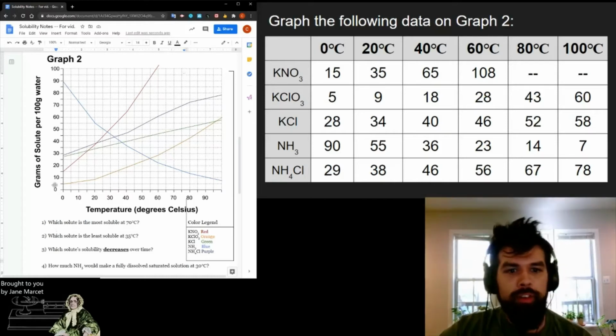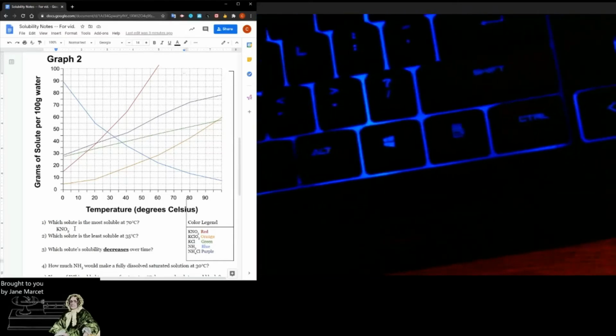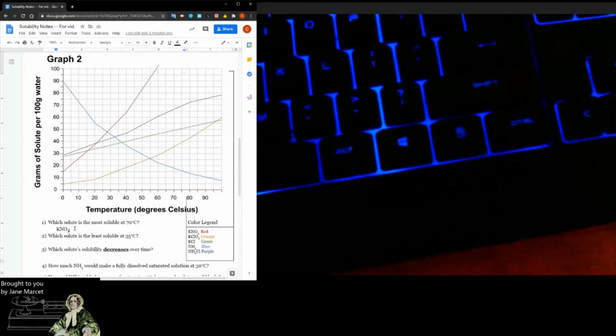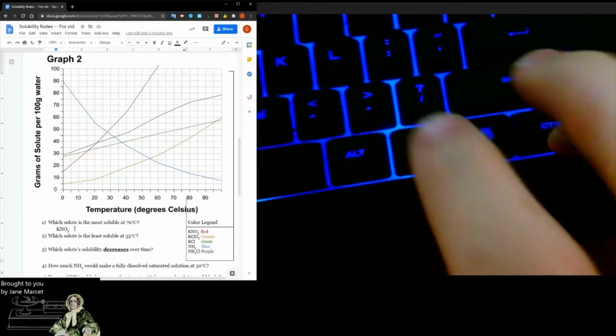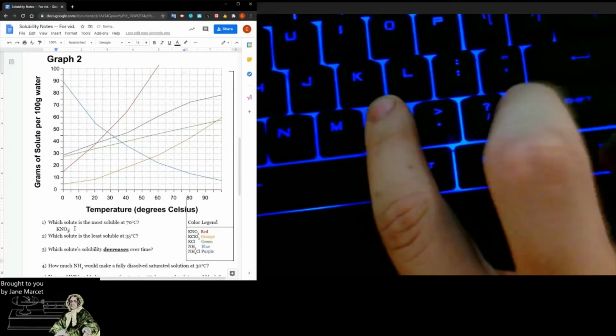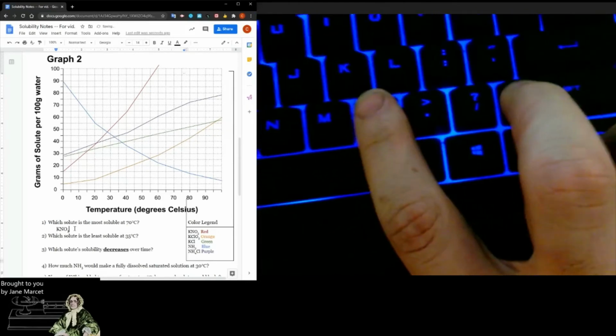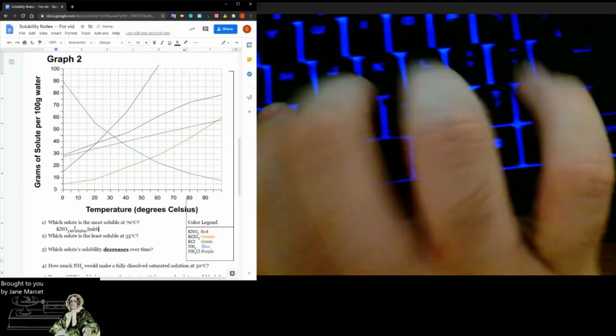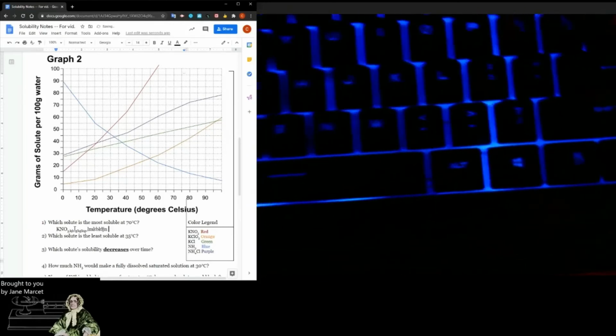Oh, pro tip for you guys. You know how a lot of formulas have subscripts, and so they have these tiny little numbers? If you want to very quickly go between larger font and those smaller subscripts on your computer, you can hit Control and comma. Control, comma will have you go between them. So if I hit Control, comma, I type in tiny little letters, and then I hit Control, comma again, and I go back to big letters. Just a pro tip from Mr. Cruz. All right, back to the video.